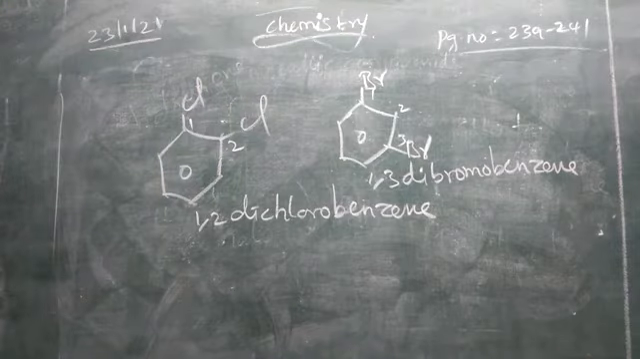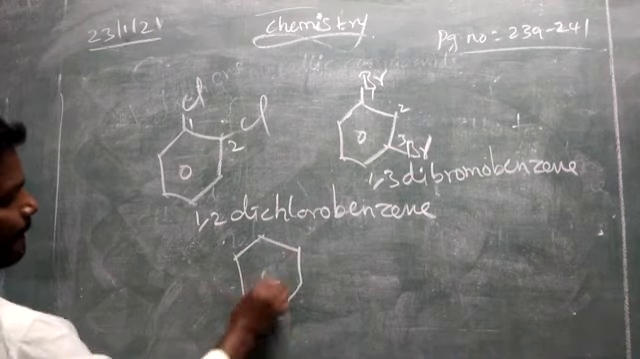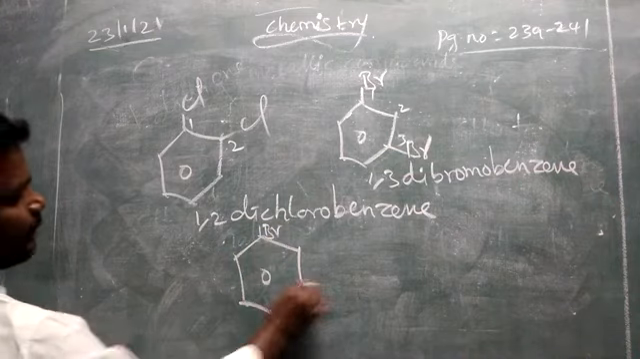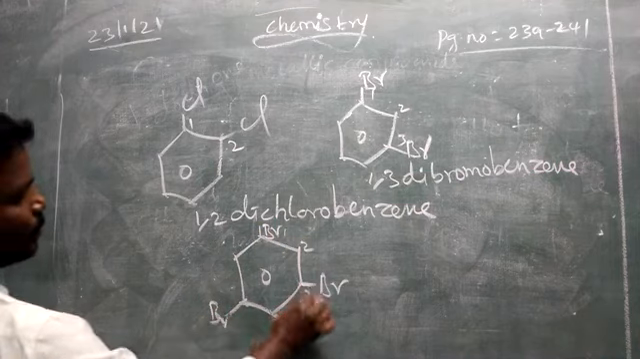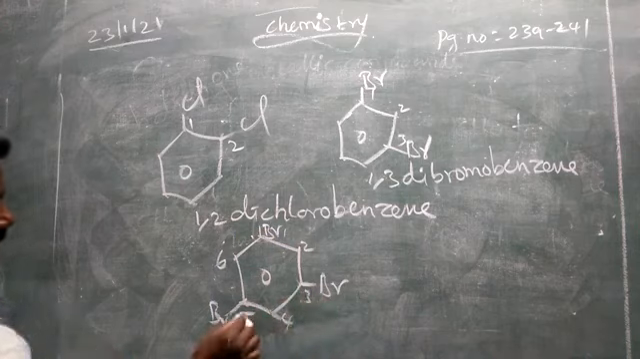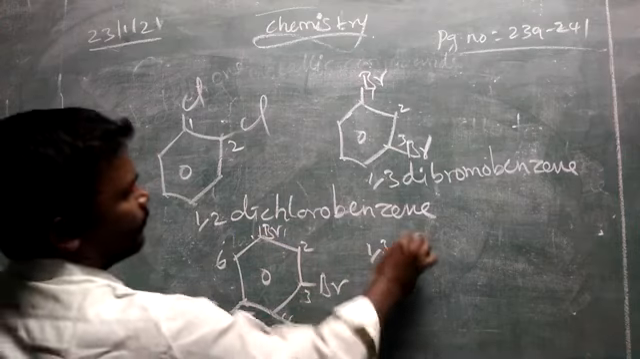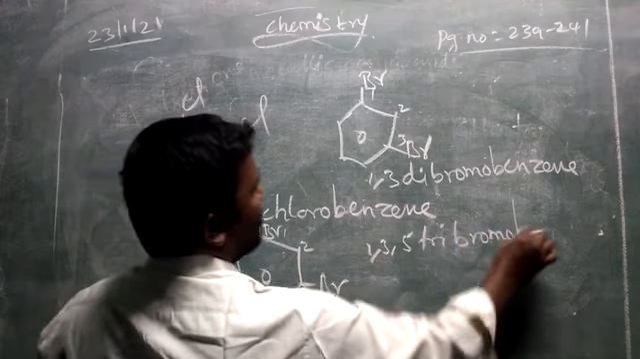In case of 3 substitutions, how do you give the name? All the alternate positions have Br. So 1, 2, 3, 4, 5, 6. 1,3,5 tribromobenzene.